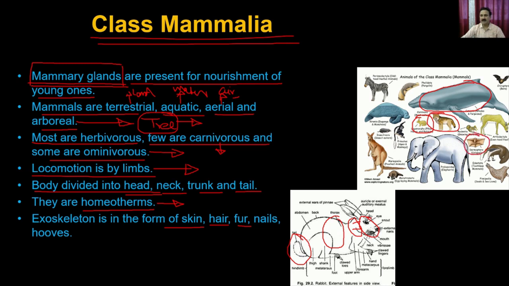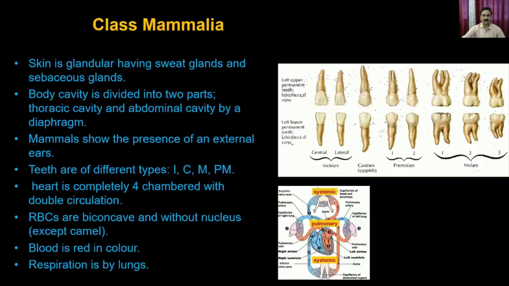So the bat, right? You can have the animals which stay on the tree also, and you also have the animals which lay eggs, such as the duck-billed platypus. So that's how there is a very great diversification in the class Mammalia.